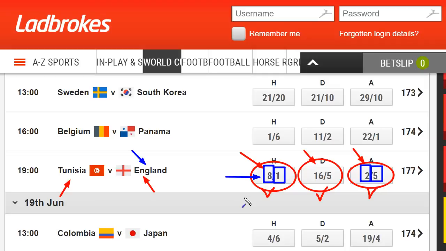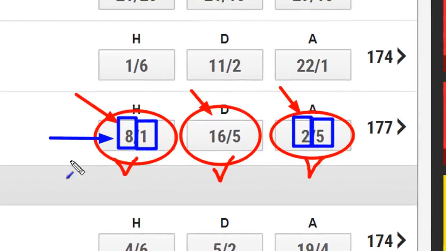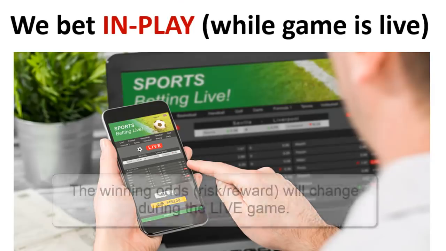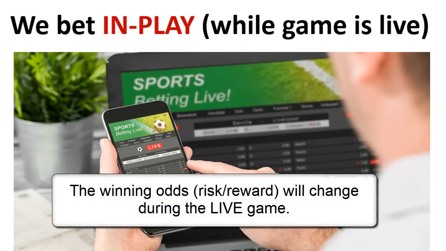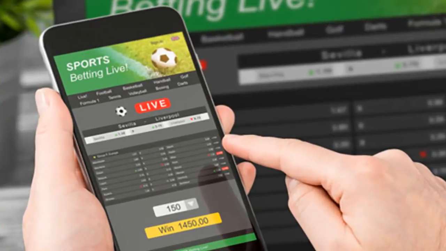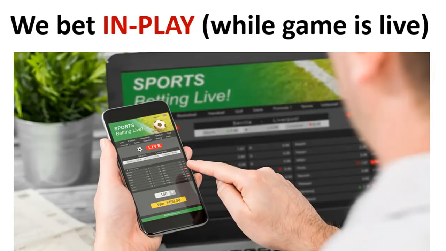So the question you're probably wondering is, if the winning odds, the profit ratio or the risk return for England is so terrible right now, you know, it's an inverse risk return, we're going to risk more to make less, then how are we going to do it? So let's talk about that right now. That is one of the key reasons why we bet in play. Because during the game, when the game is live, those winning odds, those profit ratios will change. And of course, I'll come to that in just a few moments.